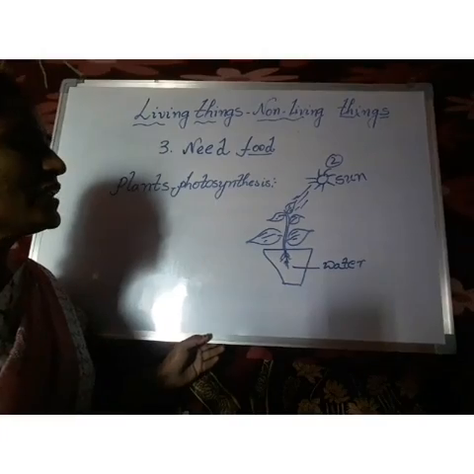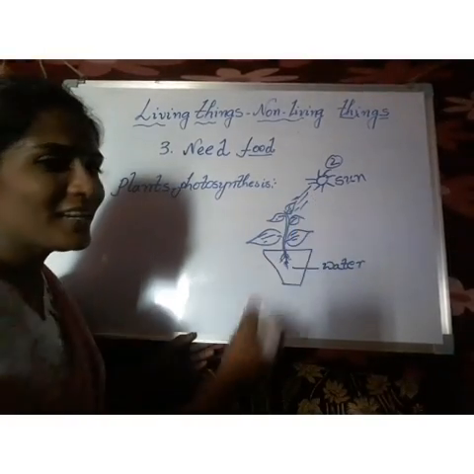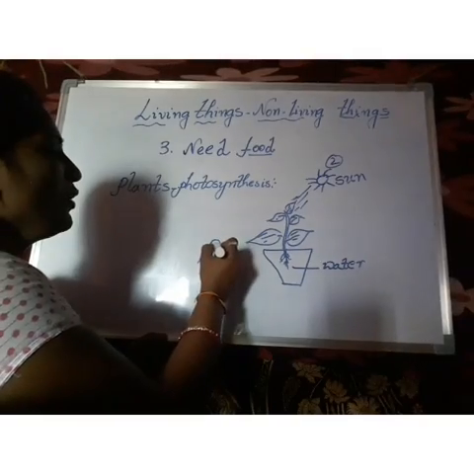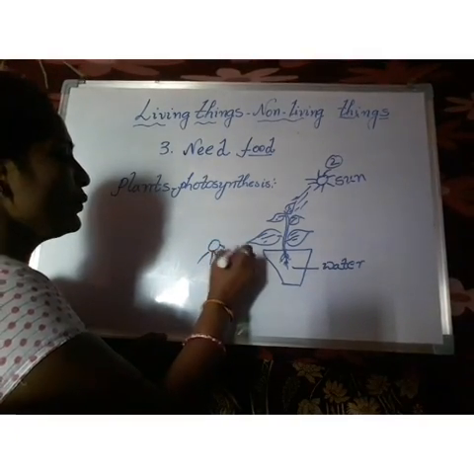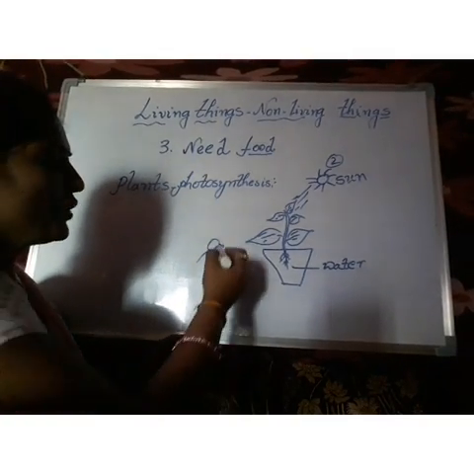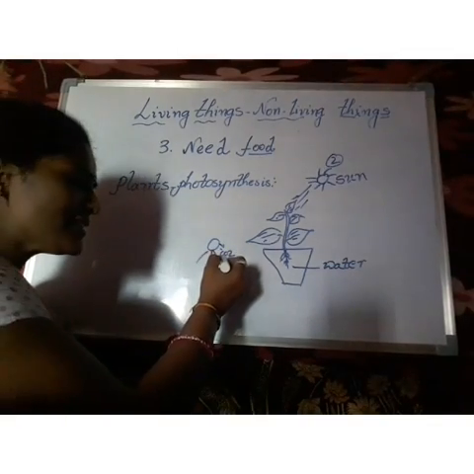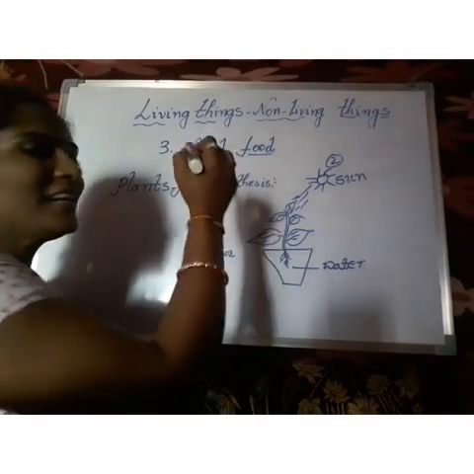And besides water and sunlight, what else do they need? Humans, we are releasing CO2, carbon dioxide. We are releasing CO2 means carbon dioxide. Plants will take this CO2.